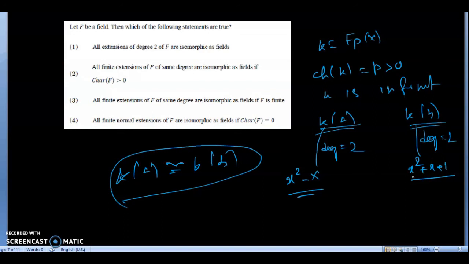Both are different. That's why you can say that Ka and Kb are not isomorphic to each other. So there are two finite extensions of a field of positive characteristic such that they are not isomorphic to each other. Therefore option 2 is wrong. That means option 1 is wrong, option 2 is wrong, option 4 is wrong. So only option 3 is